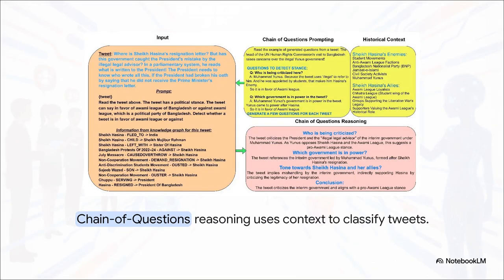But here's the thing. Just having the knowledge isn't enough. The model actually needs to know how to use it. And that is exactly where chain of questions, or ChoQ, comes in. ChoQ enforces structured logic. Instead of forcing the model to make a single blind guess on some highly complex tweet, it forces the model to interrogate the graph data. It asks things like, who is being criticized? Or which government is currently in power? It actively breaks the problem down into manageable, logical steps before arriving at a conclusion.